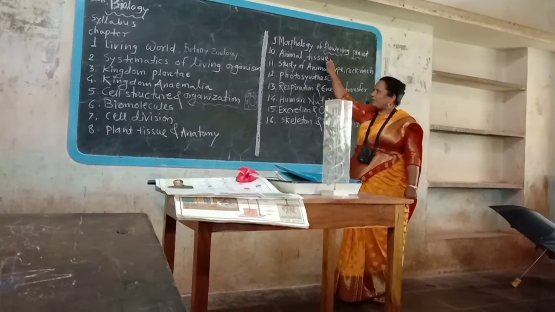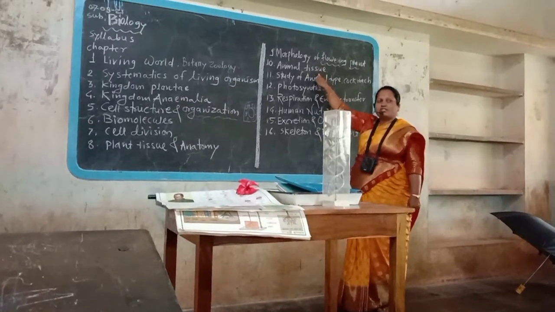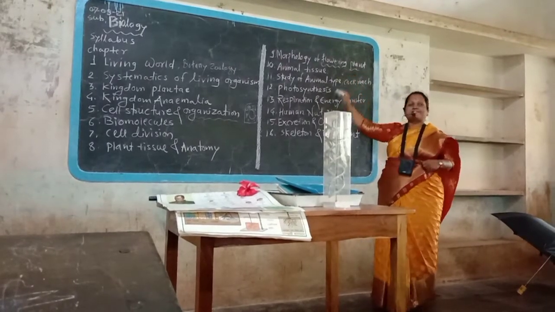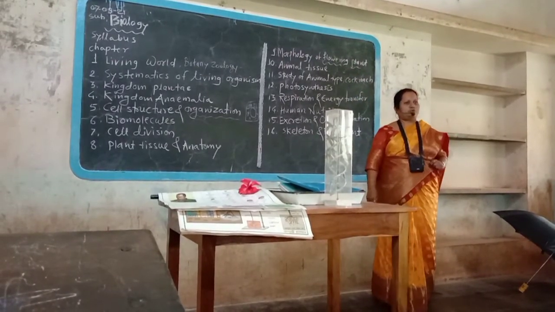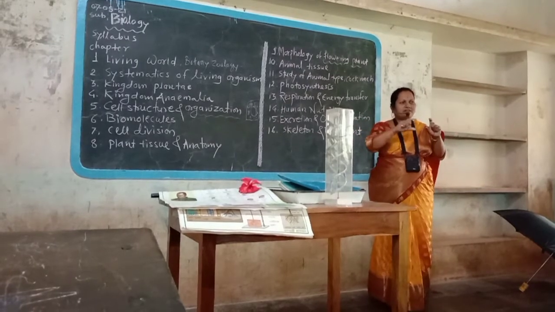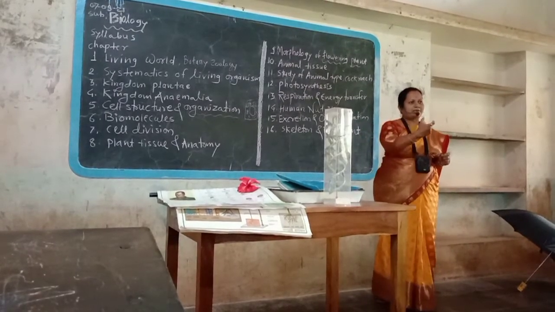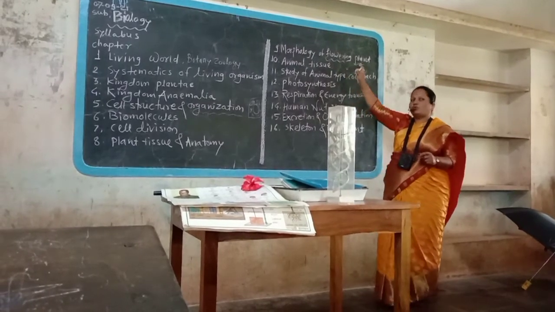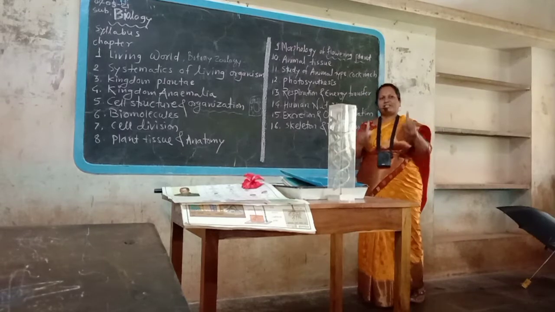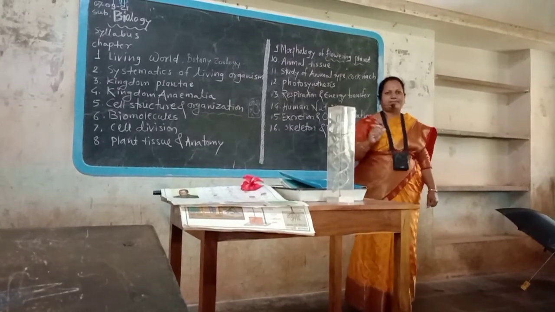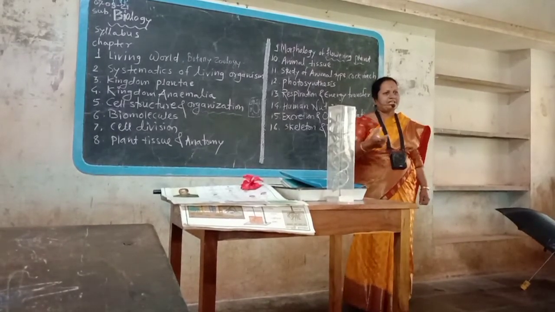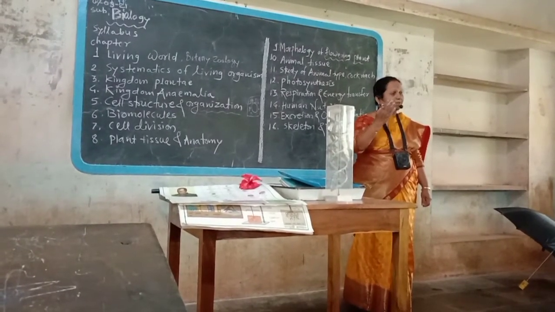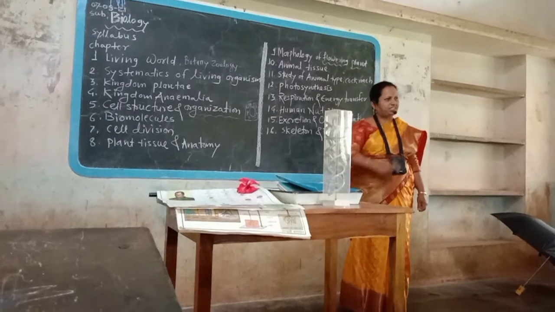In the human body, many types of tissues are there. Tissue means what? Many cells coming together, having similar structure and similar function, called tissue. Cells coming together for performing special type of function called tissue. In the human body, tissues perform different functions. For example, our respiratory system. What is the function of respiratory system? Intake of air, that means O2, and output of CO2. That function is performed by the respiratory system.